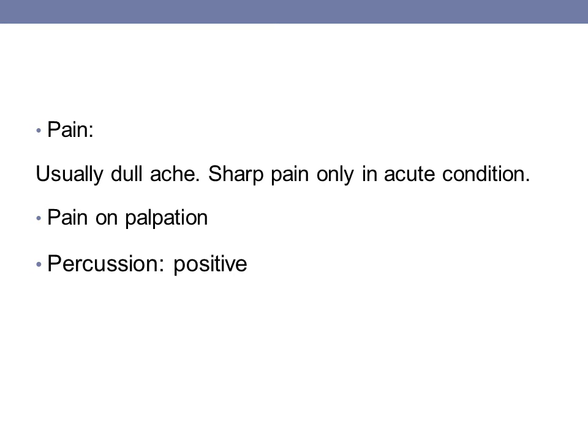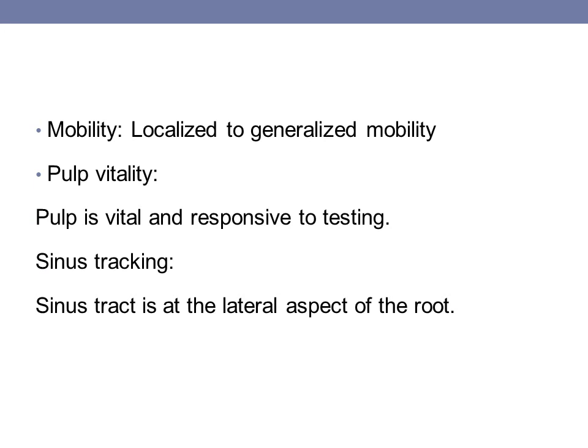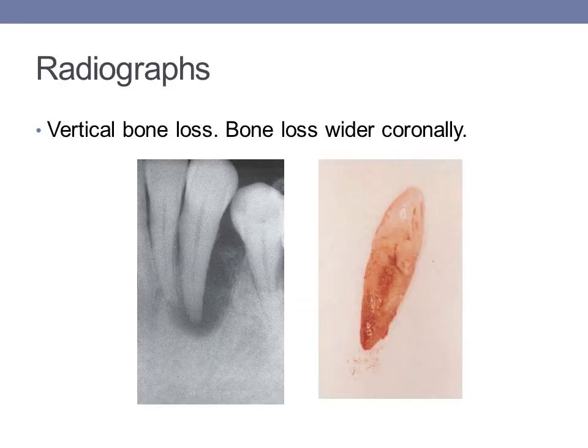Sharp pain is present only in acute condition. Now this is a differentiating point between the endodontic lesion and periodontal lesion. In endodontic lesion, sharp shooting type of pain is seen, but in case of periodontal lesion, dull aching type of pain is seen. Then pain on palpation is present and the percussion test is positive. Mobility ranges from localized mobility to generalized mobility. On vitality testing, with the help of EPT, the pulp is generally vital and it responds to the testing. Sinus tracking, the GP points towards the lateral aspect of the root.